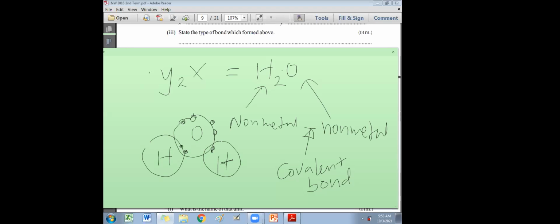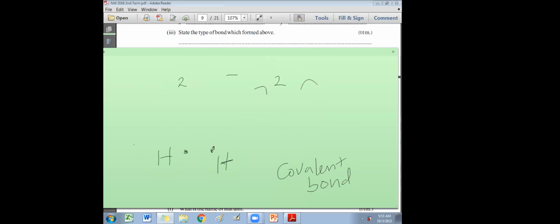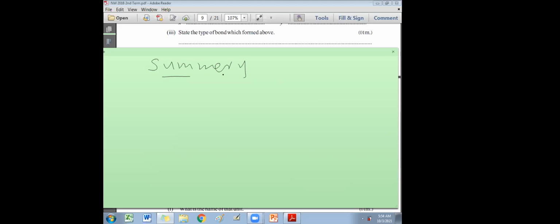If you want, I'll give a summary here. Between metal plus non-metal, what is the type of bond formed? Ionic bond is formed. You can copy this down in a short notebook.